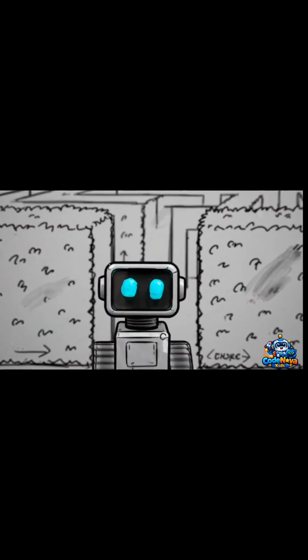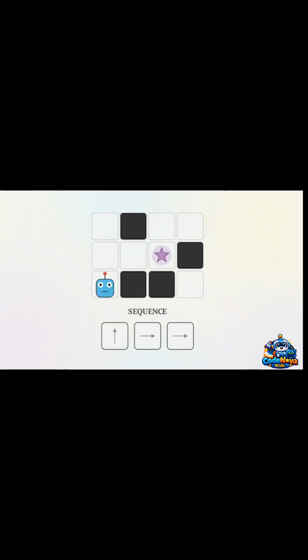last known location. We can construct a path using 3 distinct directional commands: up, right, and down. On this grid, we must define a sequence. This is the strict chronological order to execute our commands to reach the target. Using the correct directions but swapping the order leads to a system fail. The robot plots a path directly into a solid wall.